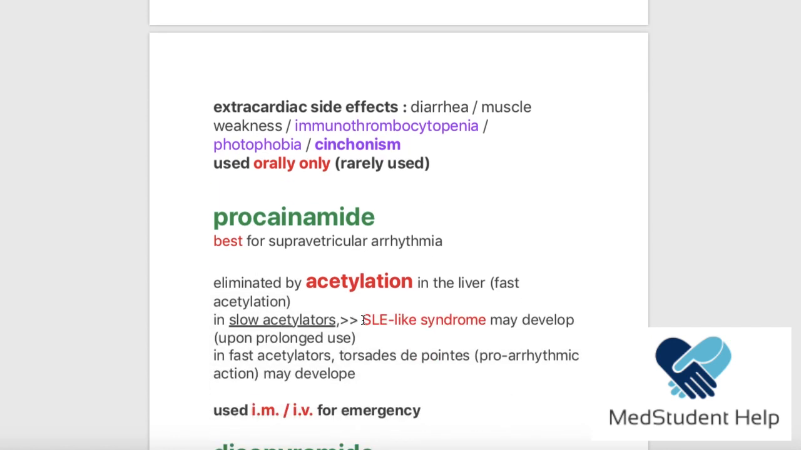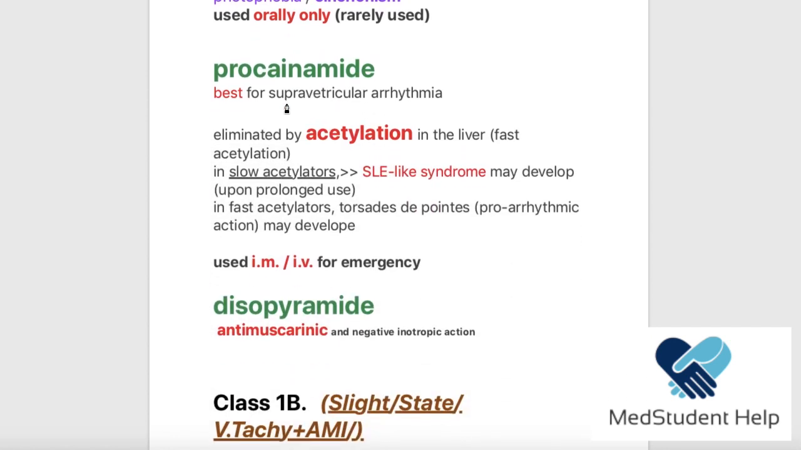Okay, now the next drug that we have is the procainamide. The procainamide is the best drug in this category, although it is not really used, but whatever. Now, the procainamide is the best for the supraventricular arrhythmia because we said that the class 1A are used for the supraventricular arrhythmia. So it is the best in its job. Okay? Now, the important thing about the procainamide is that the elimination of it happens by acetylation. Acetylation happens in the liver.